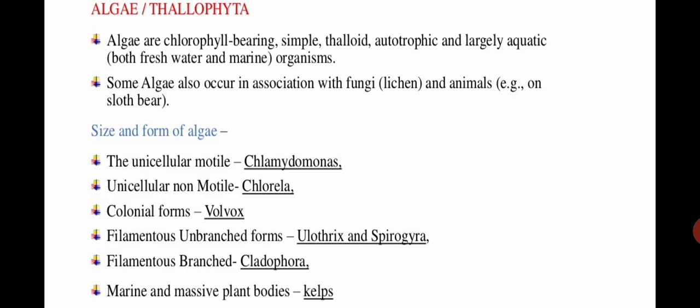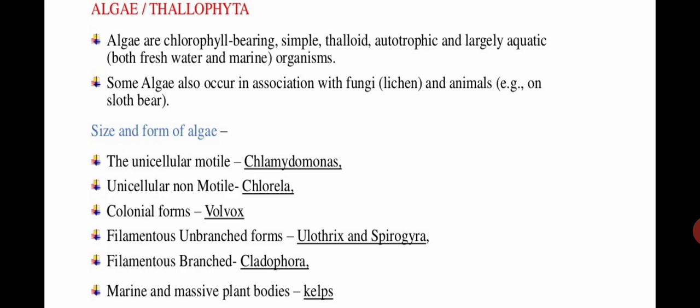So this is the difference between blue-green algae and algae. Otherwise, their body is also a thallus structure, and they also have chlorophyll. Most of the structures are the same in blue-green algae and algae, but still blue-green algae are considered as Monerans. Why? Because they are prokaryotic in nature. So this can be an important question.